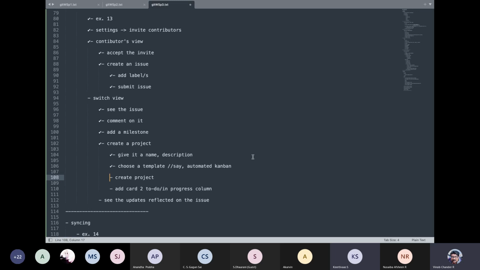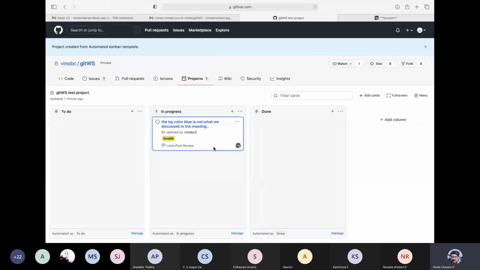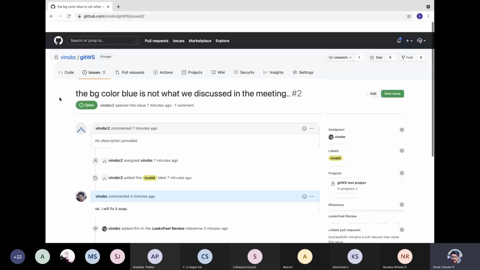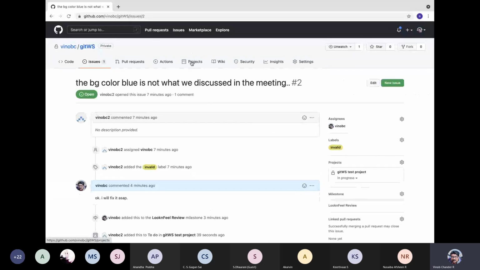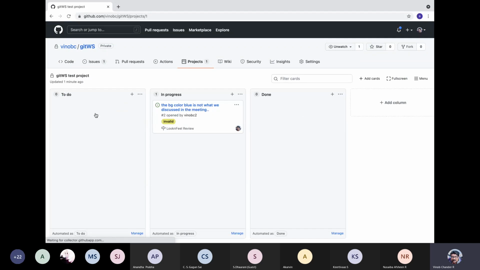Oh, okay, right. And then we have created a project. We have added the card to do our in progress column. We have put it in progress, and then we can see the updates reflected on the issue. If you go to the other browser, so this is your Safari, if you go to Chrome, wherein you have the other user, here also you can see your projects tab, and then you can see this has been updated over here as well.